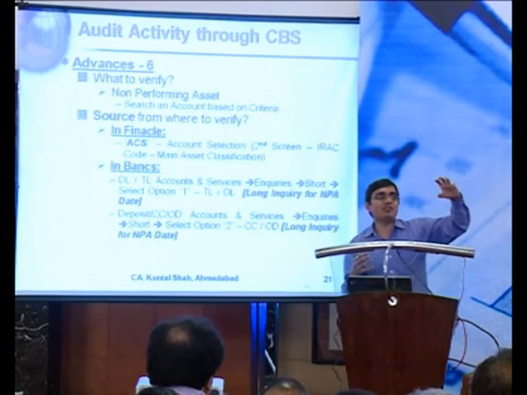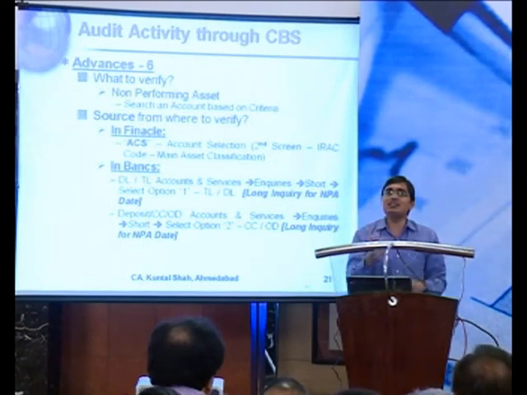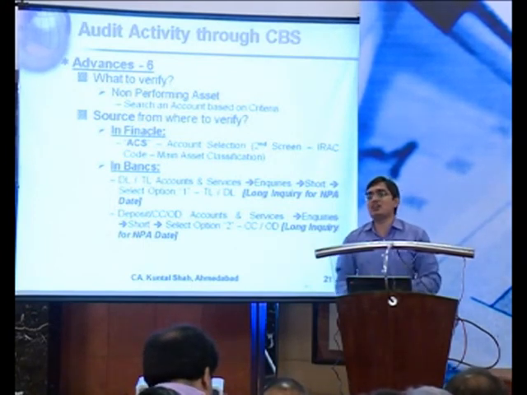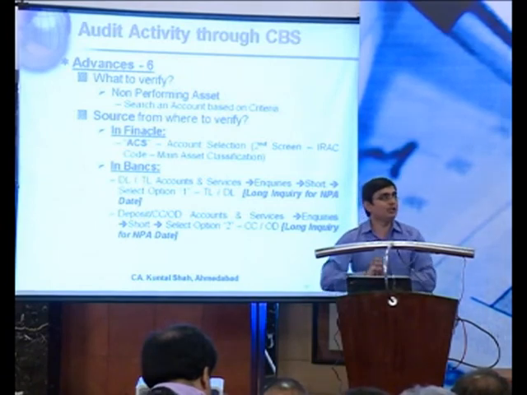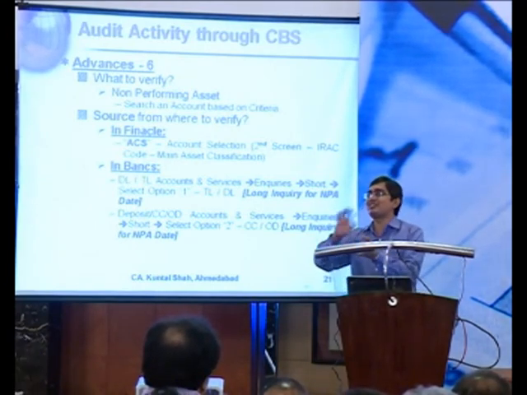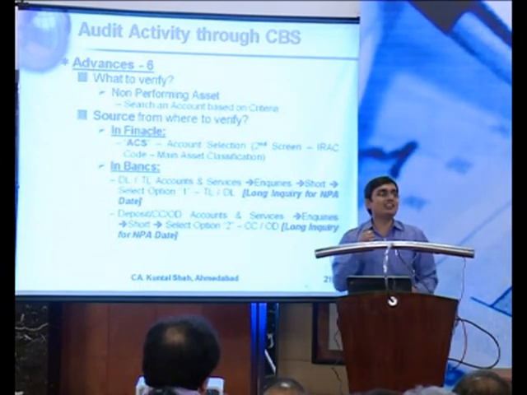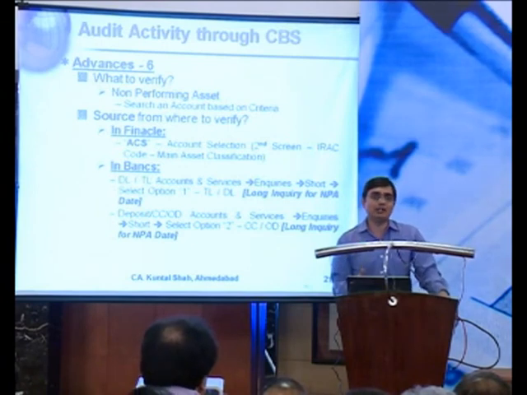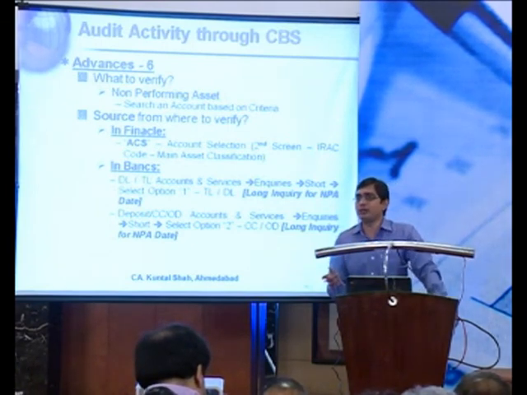So first thing was the searching of customer. Second thing is the searching of account, ACS, account selection. Again, a beautiful command. I think 50-55 parameters are there based on which you can search an account, right? Third one and the fourth one are specifically for advances, LAGI and LAOPI: loan account general inquiry and loan account overdue position inquiry.